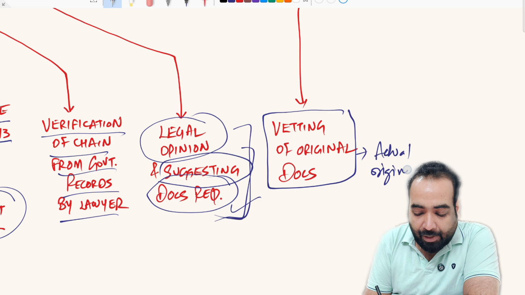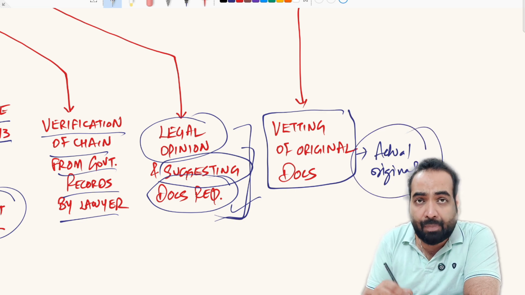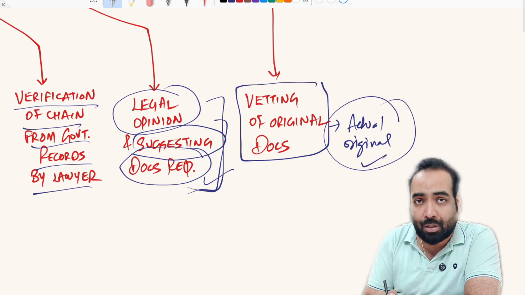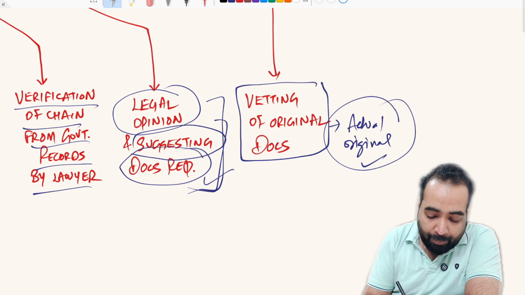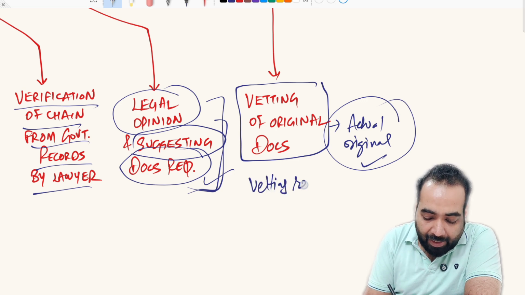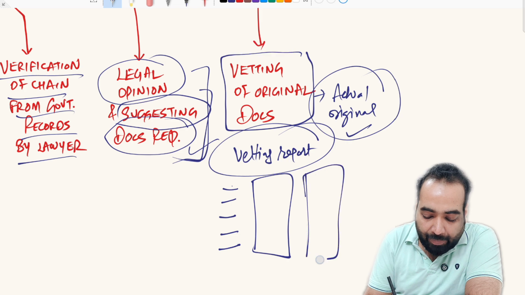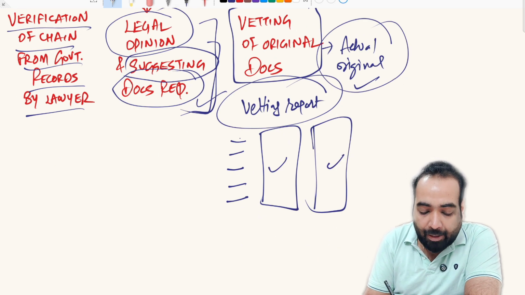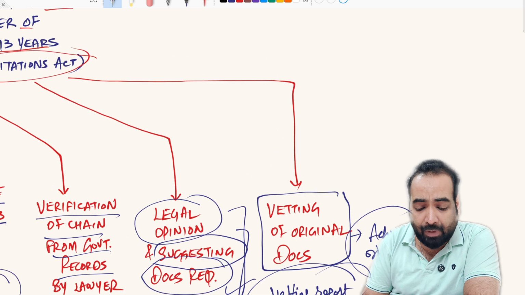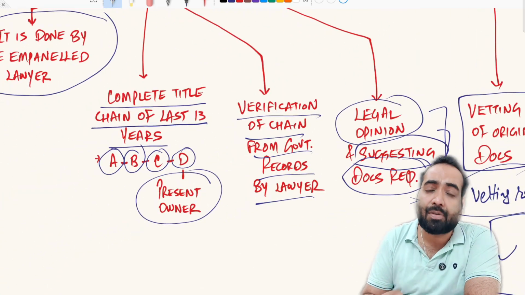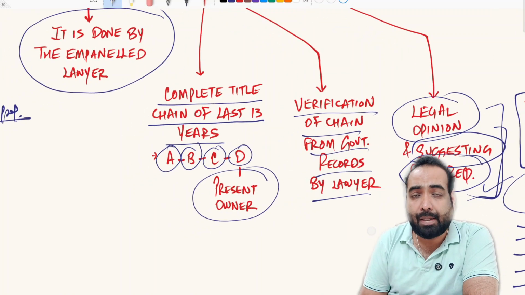Then after he has given his suggestions, when the bank receives the actual original documents as per his suggestions, then the lawyer will come to the bank premises, or the bank official will go to the lawyer's premises with these original documents, and the lawyer will check the genuineness of these original documents and prepare a vetting report mentioning which are the original documents that are seen and verified by him in the presence of the bank official. That vetting report is also kept as a part of the loan docket as a final documentation by the bank in their records. So this is the final concept of the total legal report that is done by the bankers.